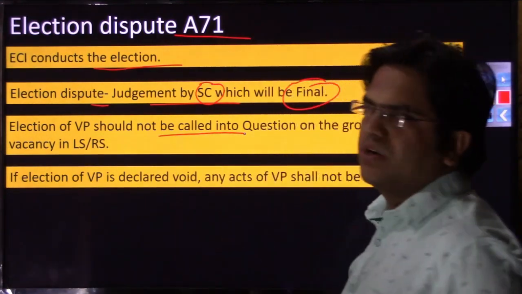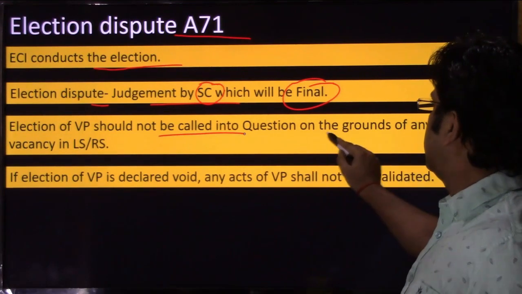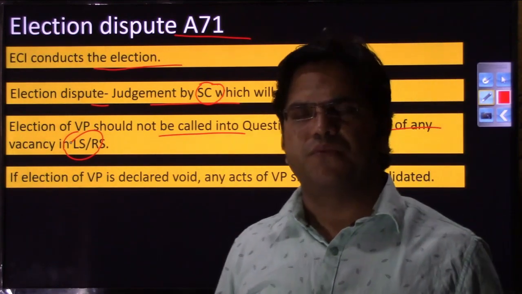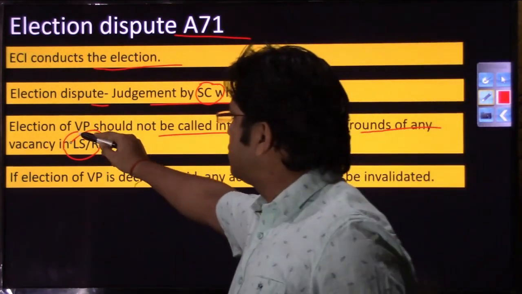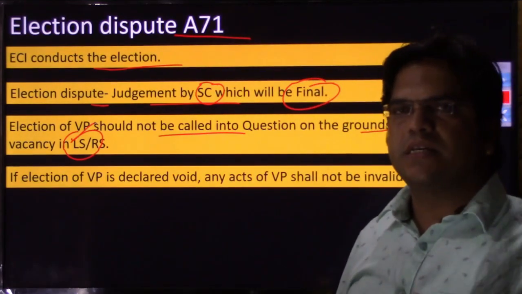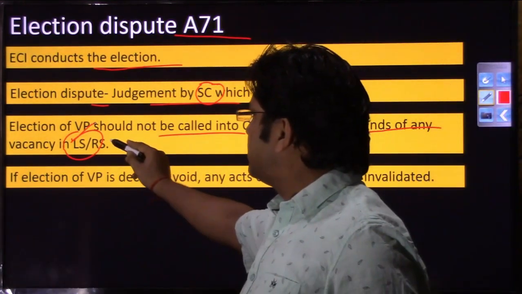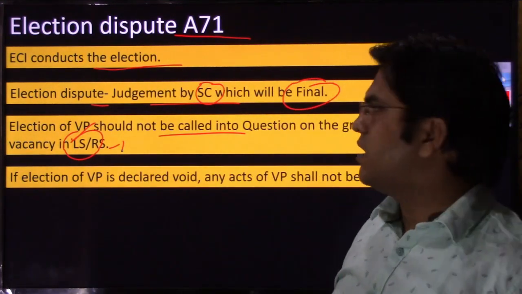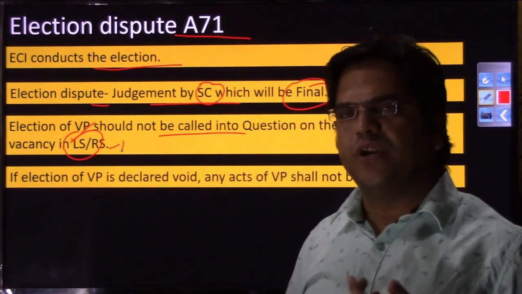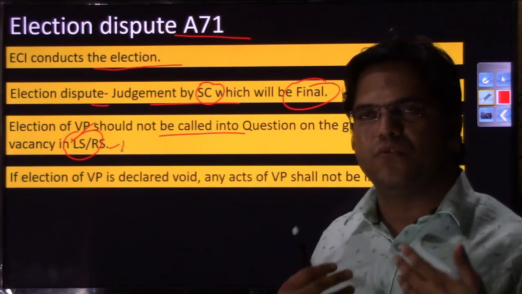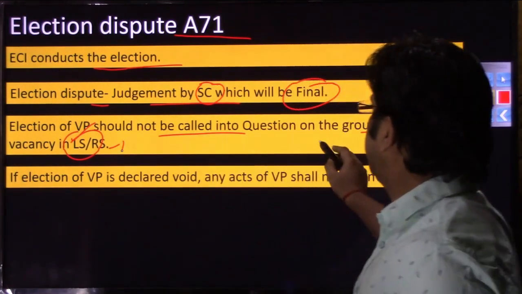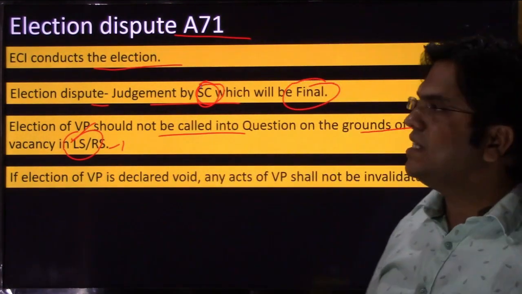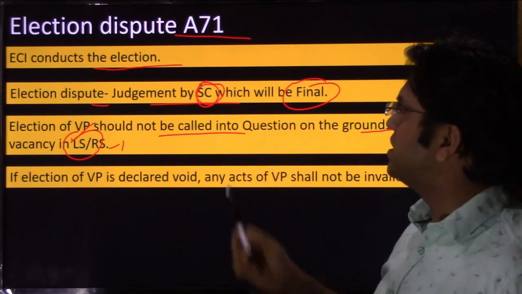Election of vice president shall not be called into question on the grounds that there was any vacancy in the Lok Sabha and Rajya Sabha. Suppose any of the members was not present, or 2 or 3 members in Lok Sabha have resigned, so for those constituencies, election has to be held within 1 month. Or suppose there are 2-3 vacancies in Rajya Sabha, you cannot cite the ground that we should have waited for 1 month or 1.5 months, let this election happen thereafter, we would have full membership, then this electoral college would have been more representative. On those grounds, the election of vice president cannot be challenged in the Supreme Court.